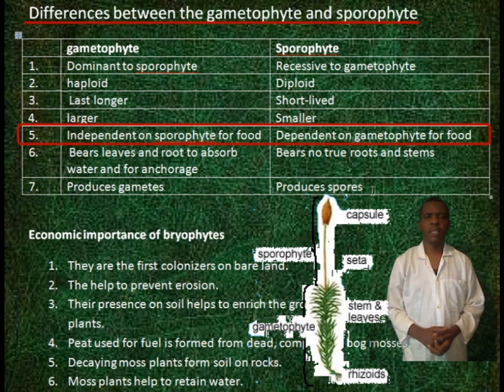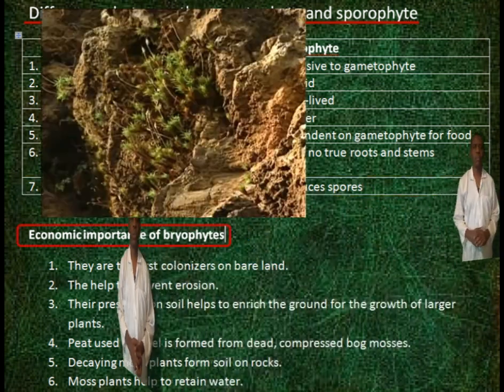The gametophyte is independent of the sporophyte for food. The sporophyte is dependent on the gametophyte for food. The gametophyte bears leaves and rhizoids for absorption of water and for anchorage. The sporophyte bears no true roots and stems. The gametophyte produces gametes, while the sporophyte produces spores.